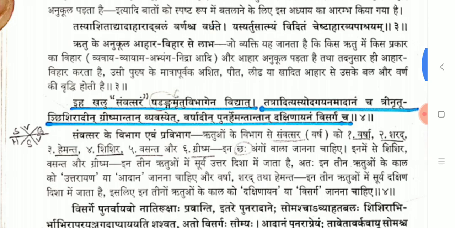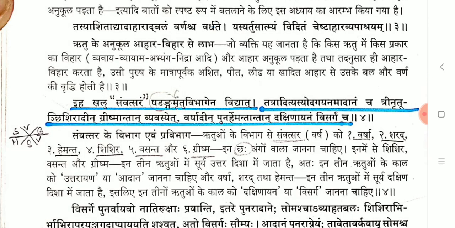Varsha, Sharad, Hemanta, Shishira, Vasanta and Grishma are the 6 Rutu, which are divided into Ayanas, Uttarayana and Dakshinayana, in which Shishira, Vasanta, Grishma are in Uttarayana, and Varsha, Sharad, Hemanta are in Dakshinayana.